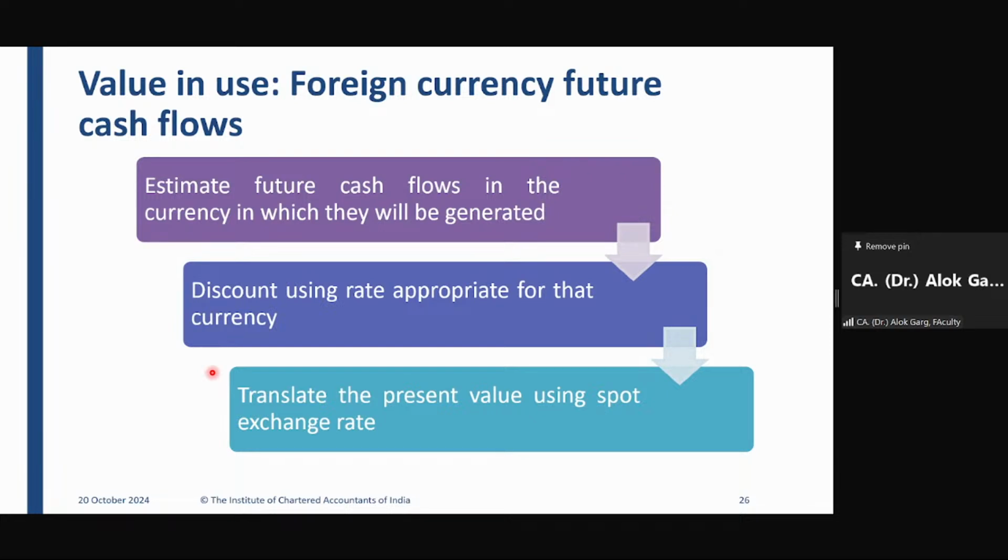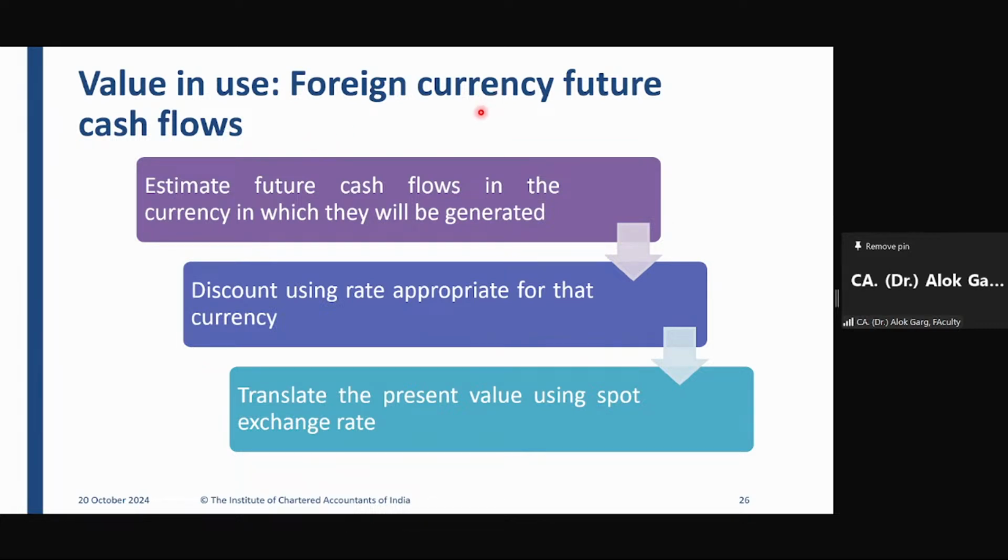You have also concluded the discount rate in the foreign currency. Then you have arrived at a present value of the foreign currency cash flow. Now you have a present value in the foreign currency, and you have to convert this present value into INR. So how will you convert it? By using the spot rate, the spot rate on the reporting date, right? जिस दिन पे आप impairment testing कर रहे हो.